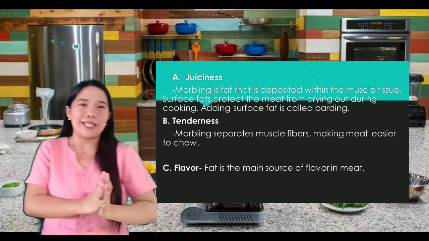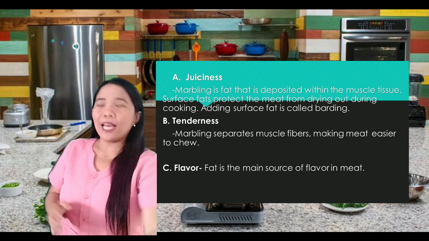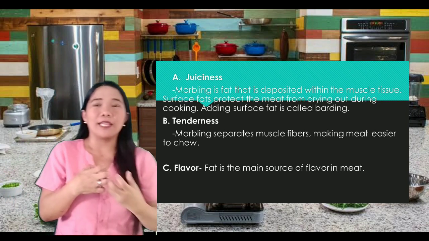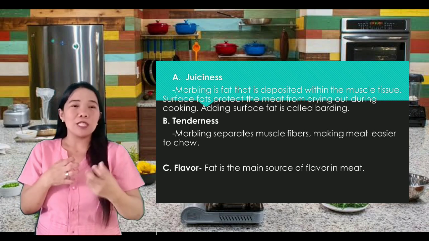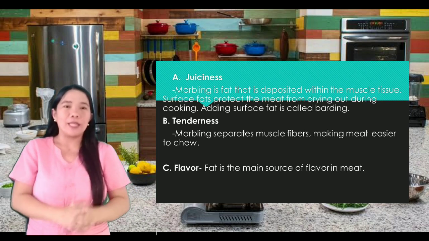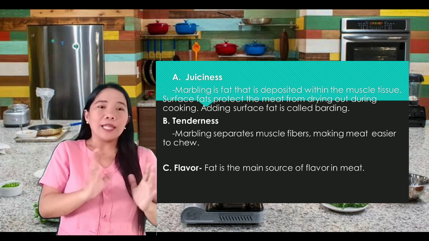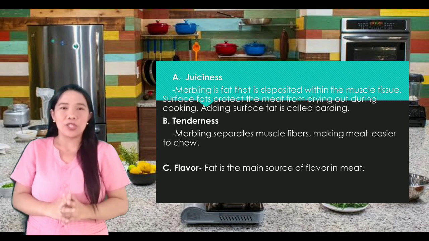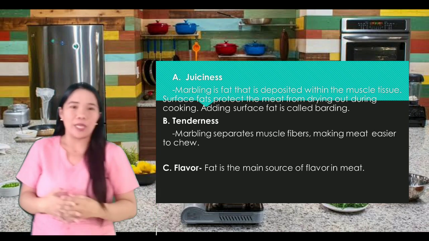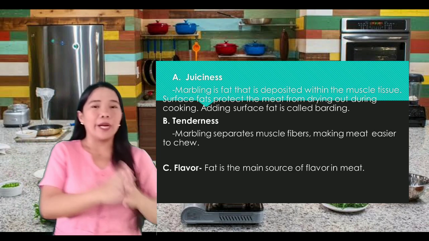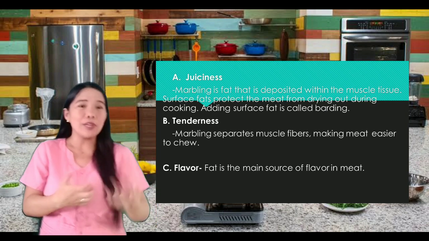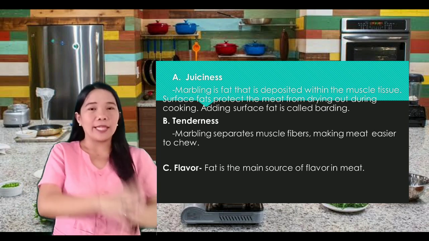First is juiciness. Of course, ang ganda, di ba, kapag kinakain natin yung may mga juice na lumalabas dun sa ating meat because of the fat. Marbling is fat that is deposited within the muscle tissue. Surface fats protect the meat from drying out during cooking. Adding surface fat is called barding. Ibig sabihin, kaya hindi nasusunog yung ating niluluto because of the fat. So, yung nagpe-prevent para masunog yung ating niluluto.